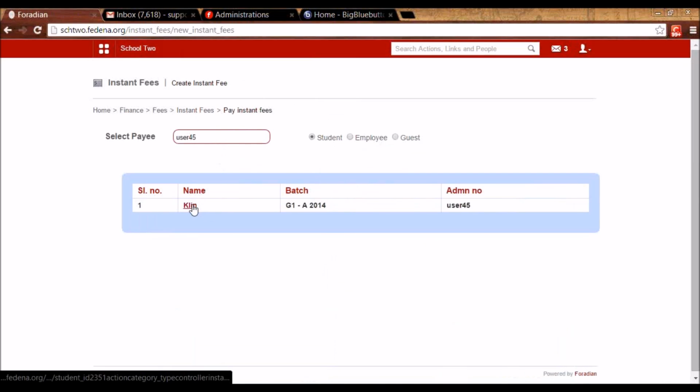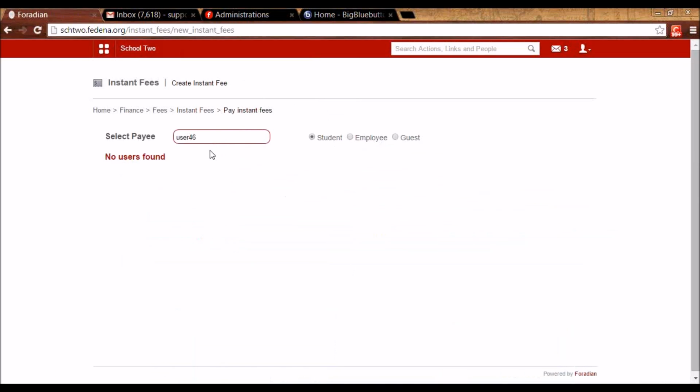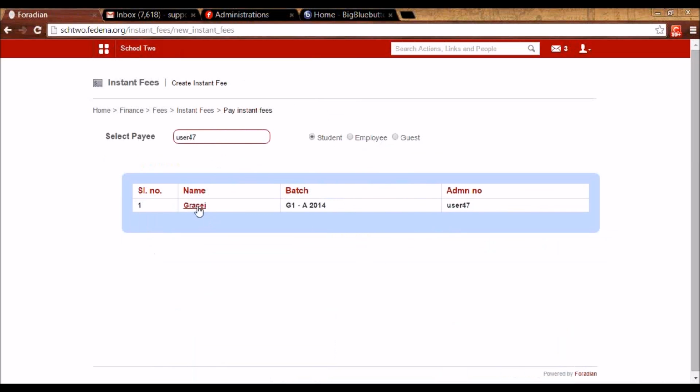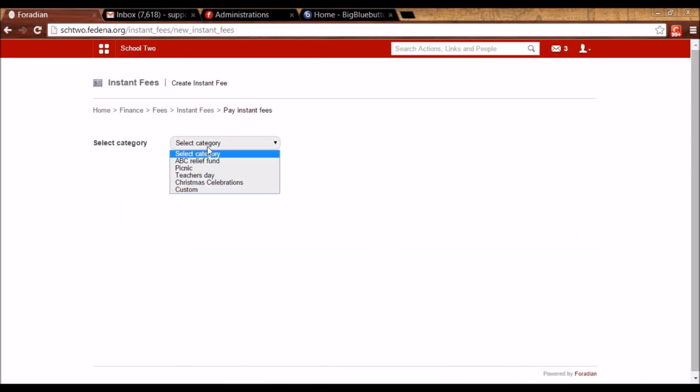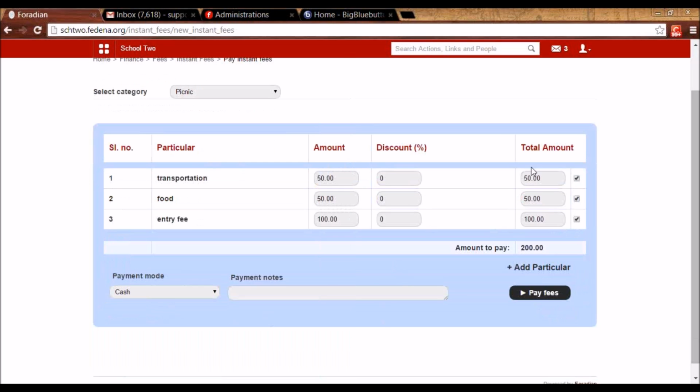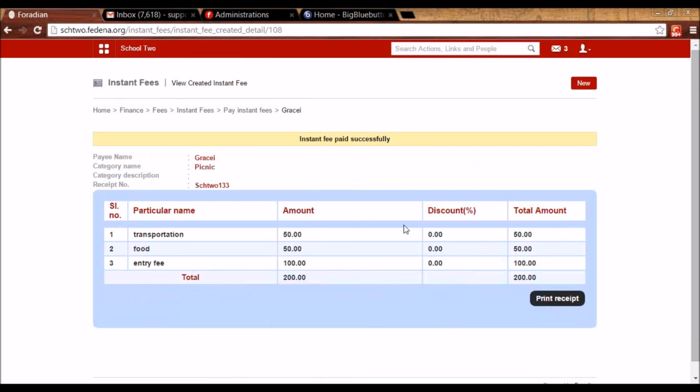So this is my student. And I can select what the student should be paying for, let's say picnic. So the particulars will appear like this. And I can pay the fees for the student. So this is about instant fee.